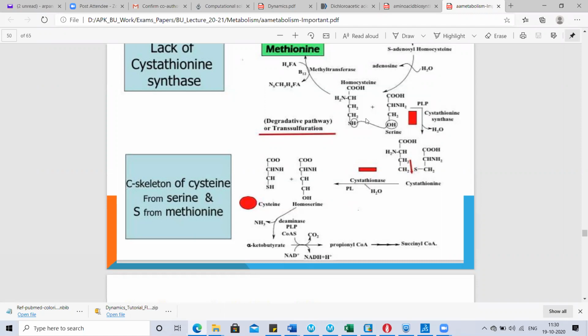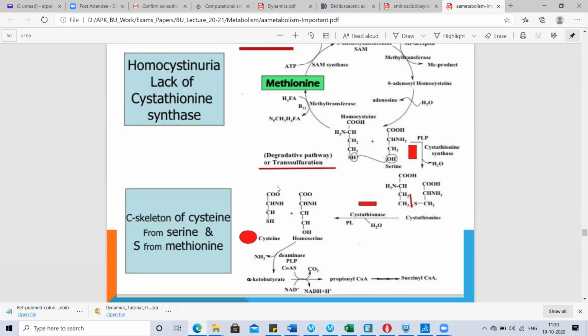When they fuse together, they form cystathionine, and this is converted back into cysteine and homoserine. This homoserine, in the presence of deaminase, gets converted into alpha ketobutyrate, which forms propionyl CoA, and propionyl CoA is converted into succinyl CoA. You all know that this succinyl CoA will go to the TCA cycle for further metabolism and energy production.